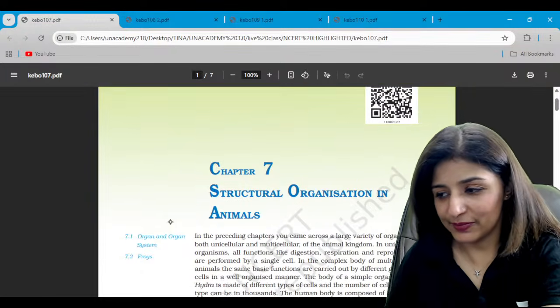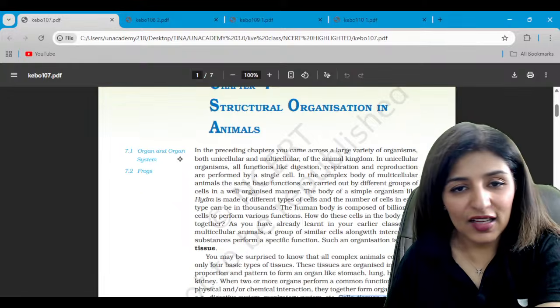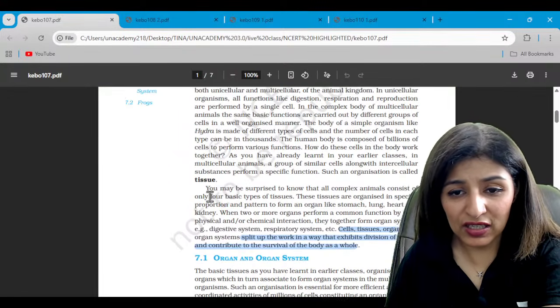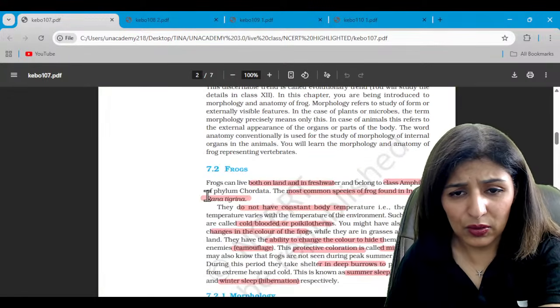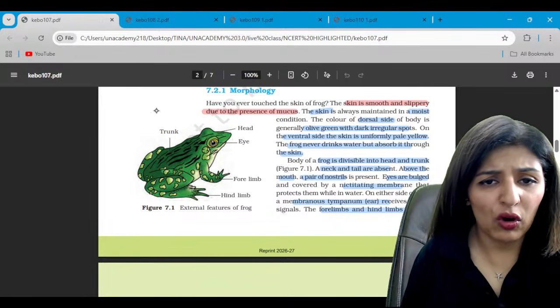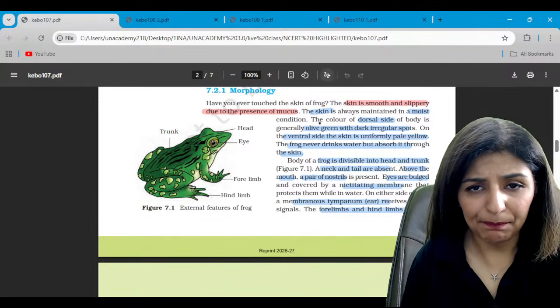Never mind. Alright. Let's talk about the structural organization in animals. So, see the diagram of frog here. Everyone.